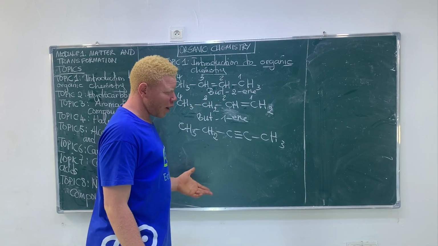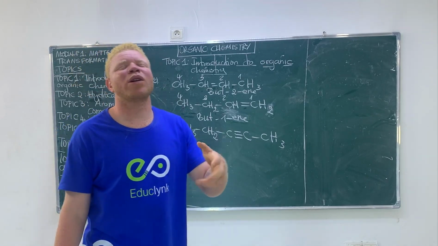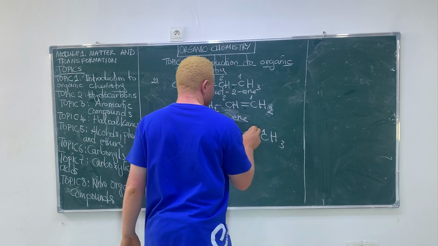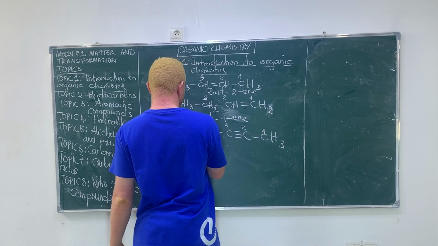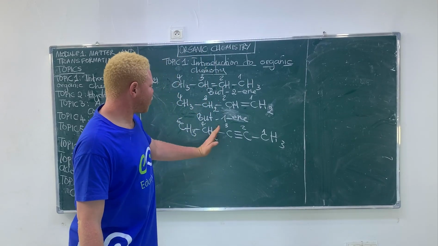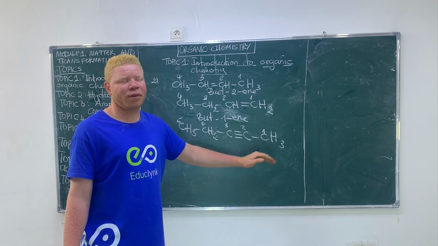So let's count the last organic compound. I did remark that we start counting where the functional group is found. So start counting: 1, 2, 3, 4, 5. That's why I started counting here, because this is where the double bond or the triple bond is found.